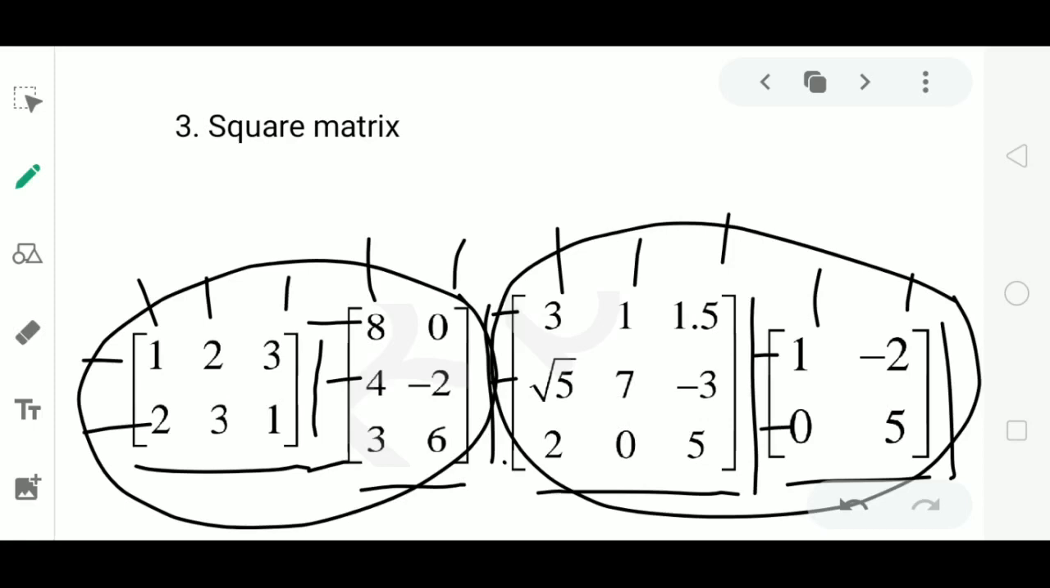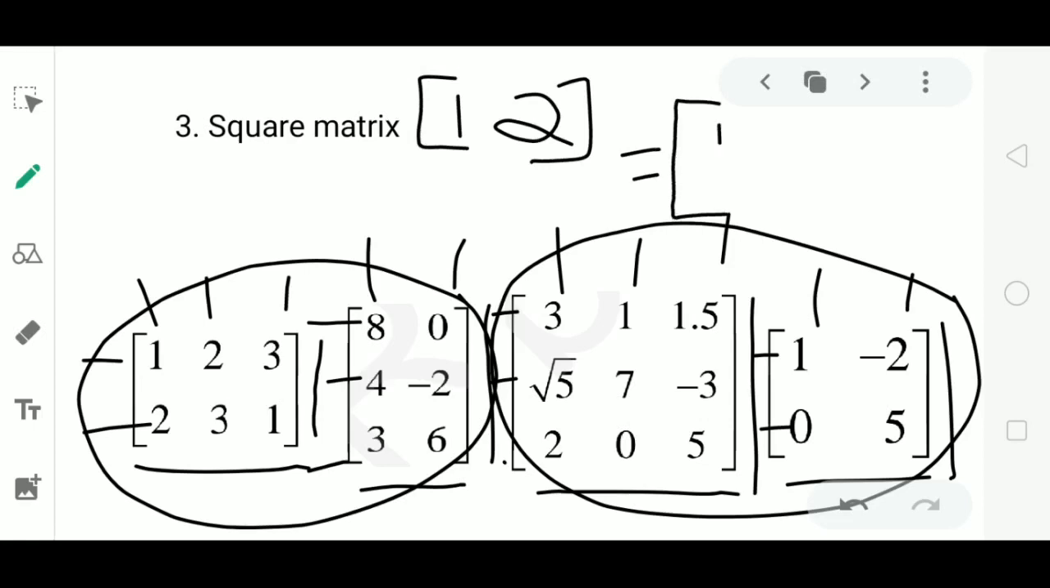Now the question arises that, can we write a matrix having only 1 row and 2 columns in the shape of a square and say that it is a square matrix?